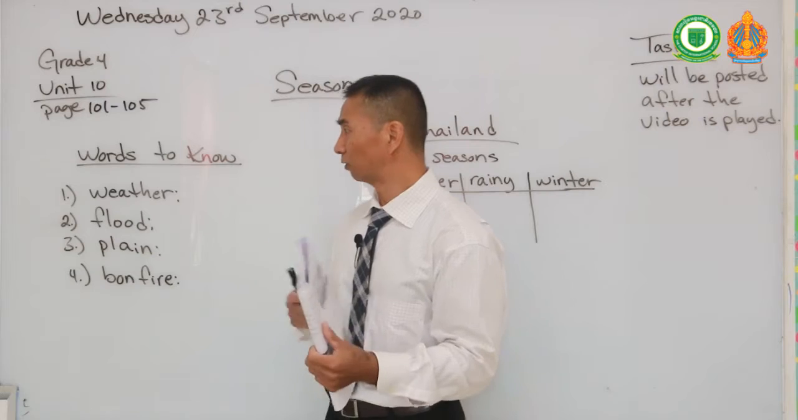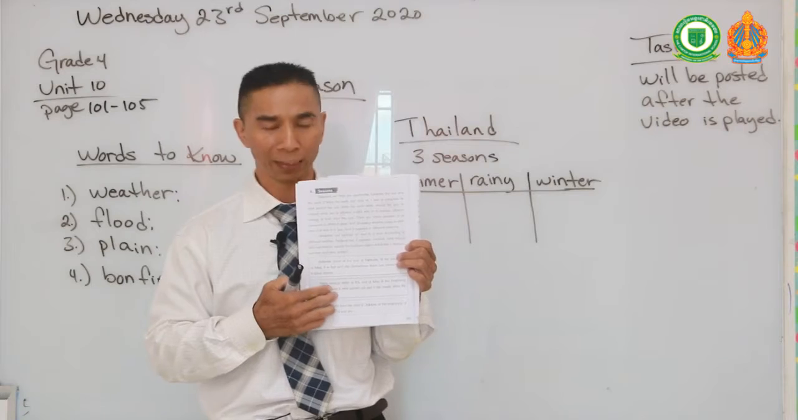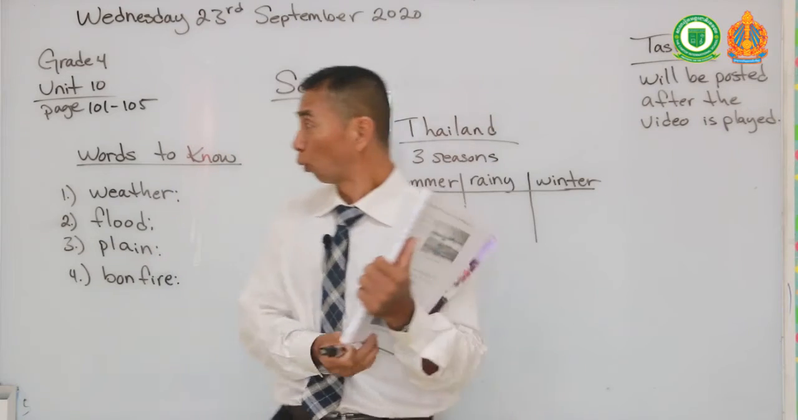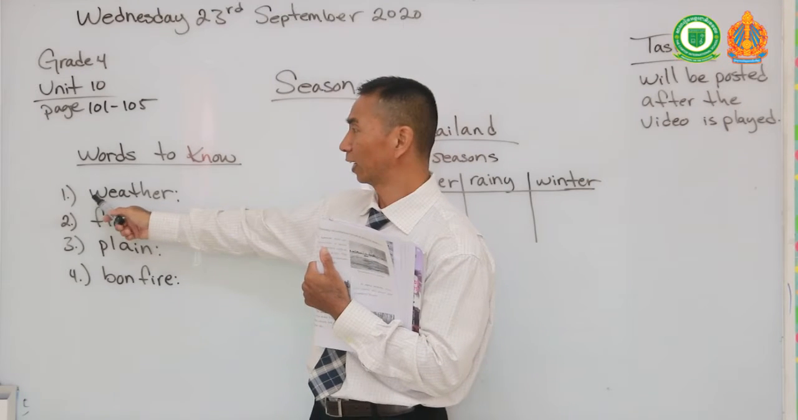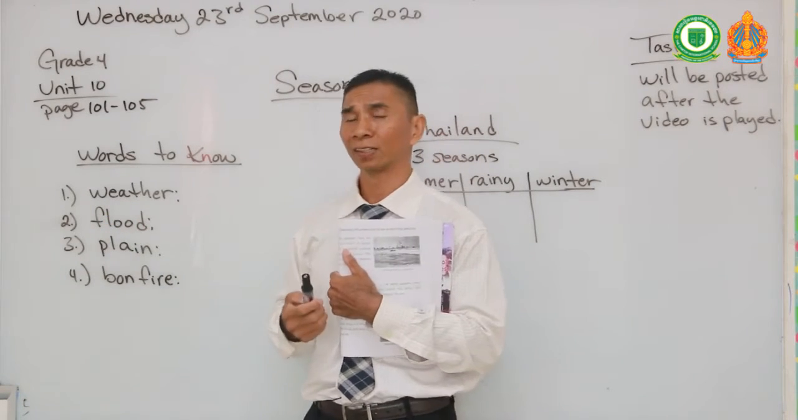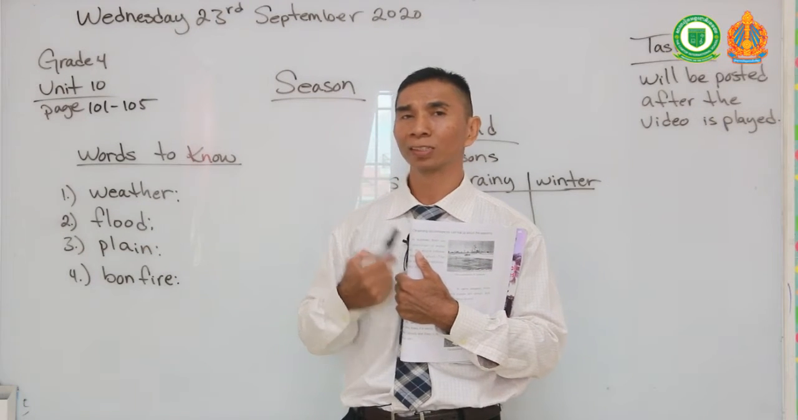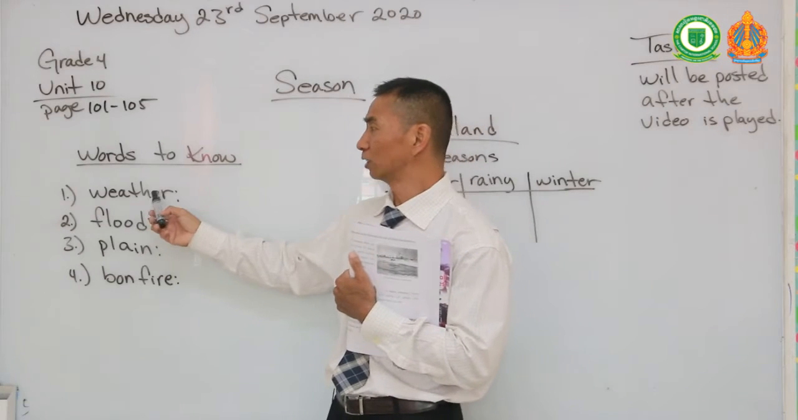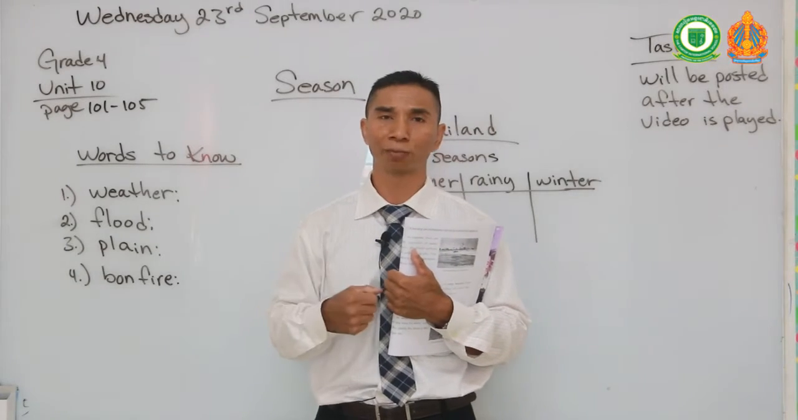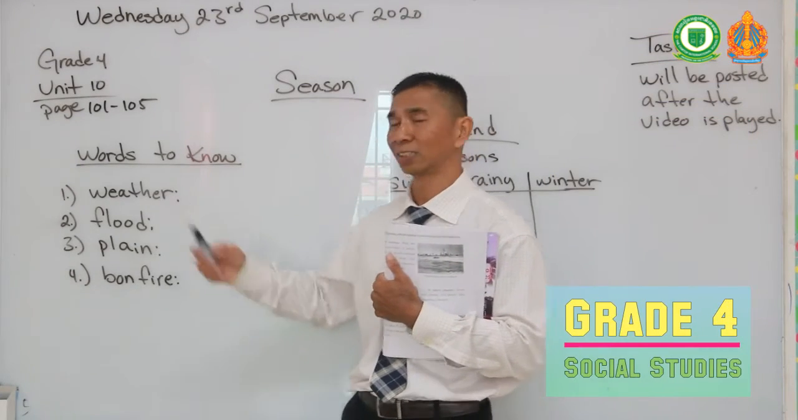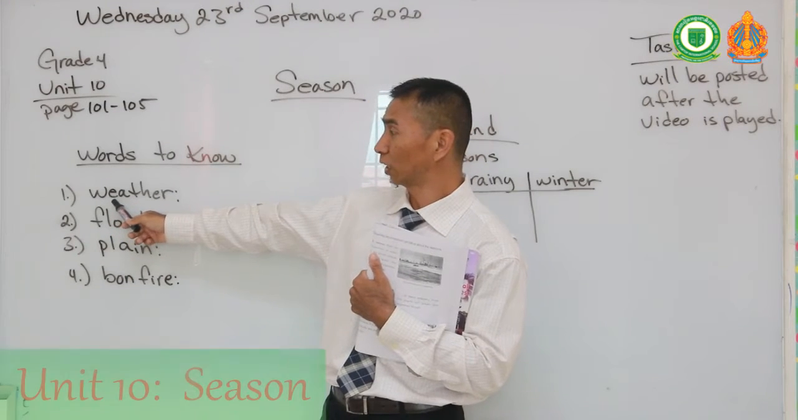But as for our video, I have listed here 4 words that you will need to know to understand your reading and your text on pages 101 and 102 about the seasons in Thailand. The first word I have here is weather. What is weather? Does it include rain? Does it include snow? Does it include sunny? I want you to write down the definition of all these words and post it on our Telegram page, or you can send it to my personal Telegram where I can correct it and see if you know what these words are.